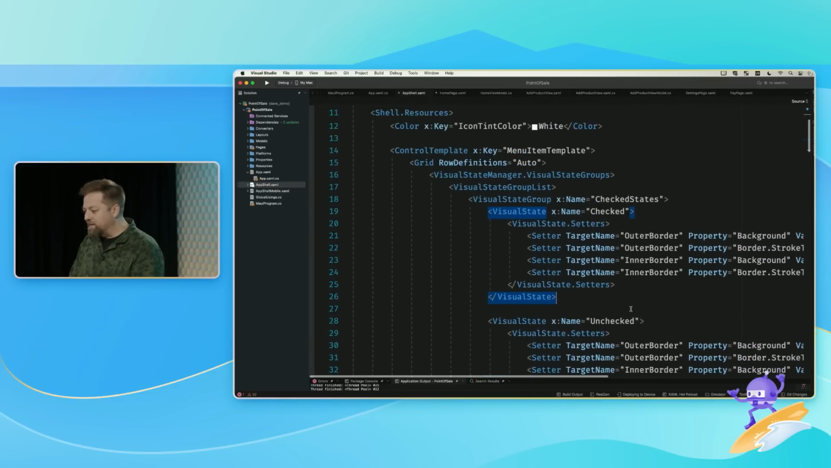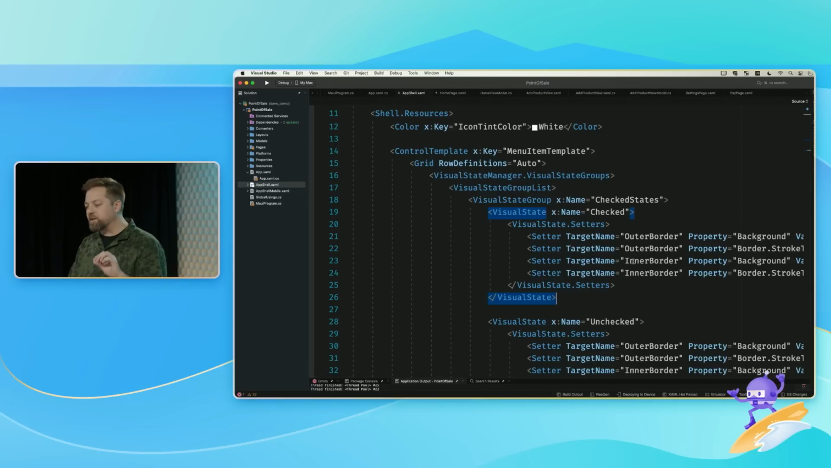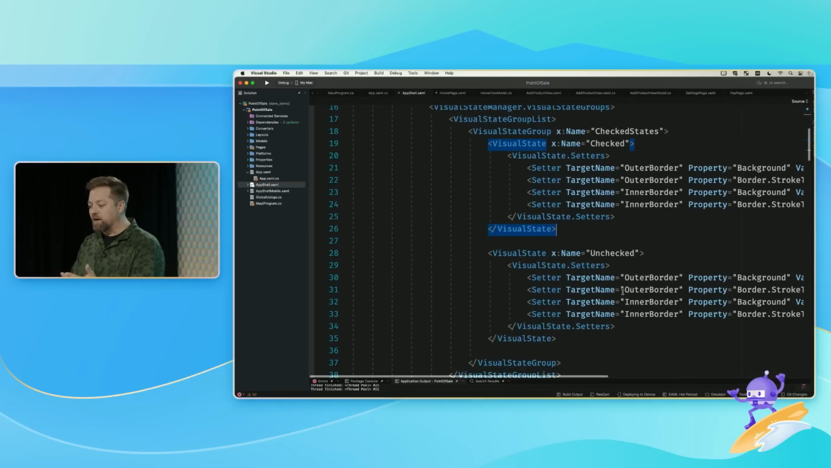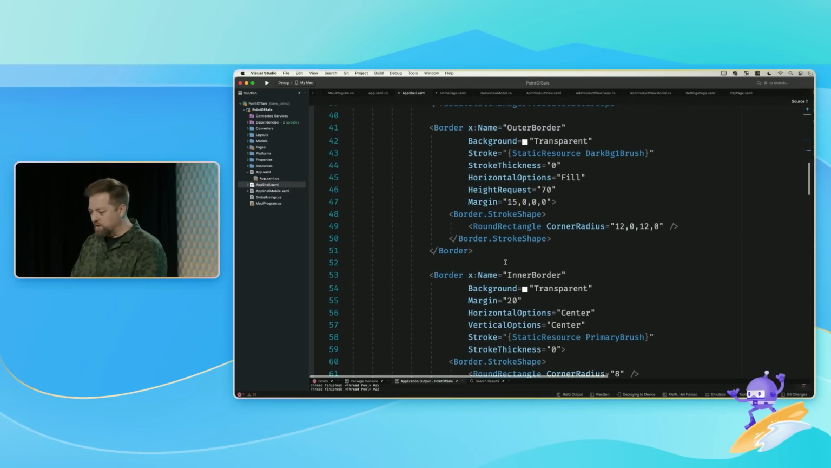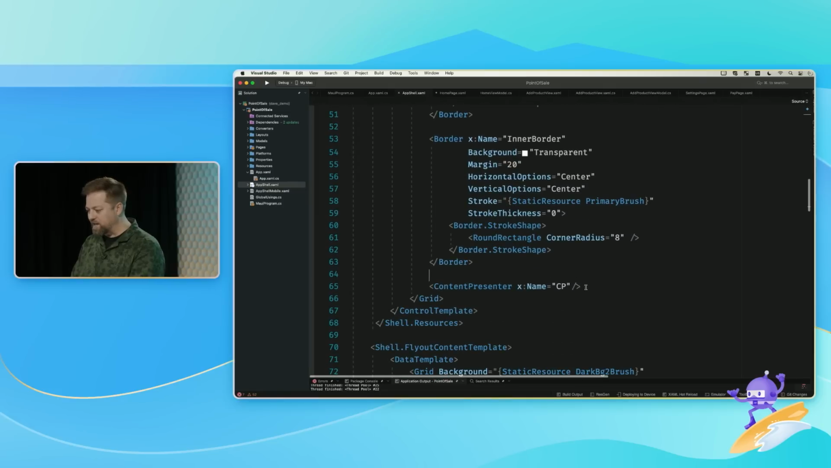And so as the visual state on the radio button goes from checked to unchecked, I change the design. Very simple and very easy. Here's the layout, and then within here I have the content presenter. So if you're not familiar with control templates, it's definitely worth learning about. Super productive and easy to use here. All right, let's move on.